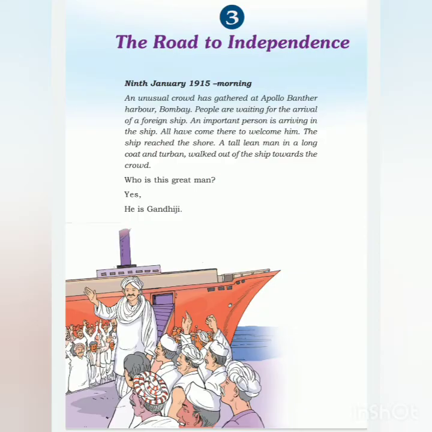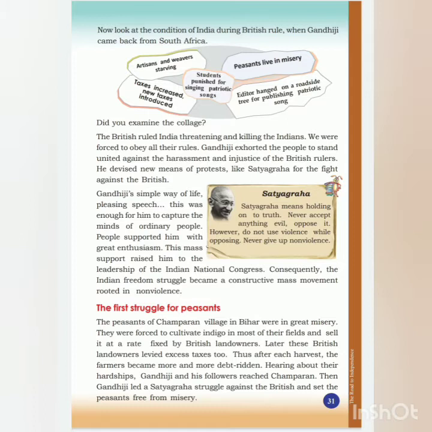So everyone was waiting for Gandhiji. Now he came with a long coat and turban. We know how Gandhiji dresses, isn't it? Yes. So Gandhiji was coming back from South Africa. Do you know he was a lawyer and he was working in South Africa and he is coming back to India. Now look at the condition of India during the British rule when Gandhiji came back from South Africa.